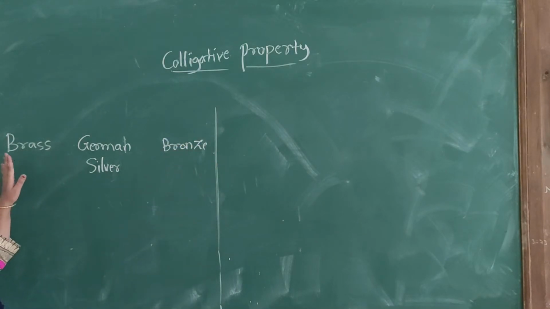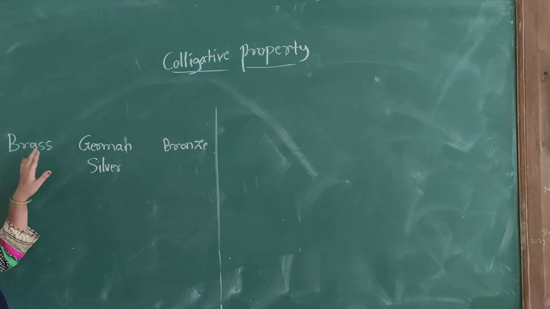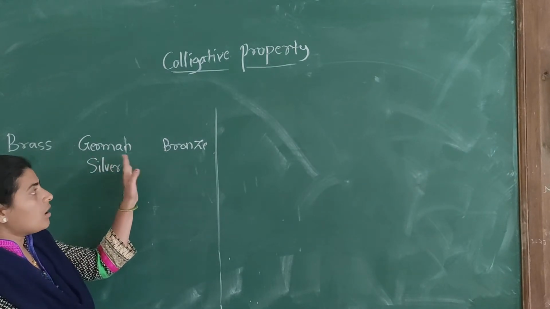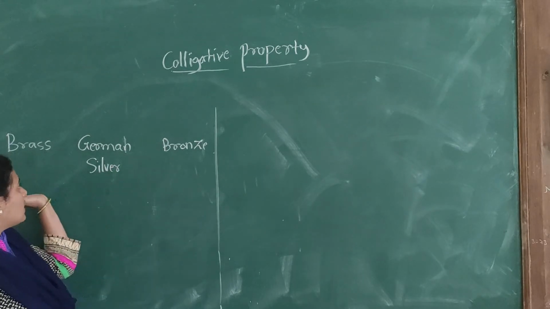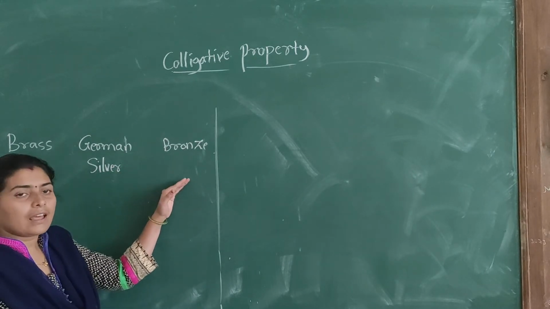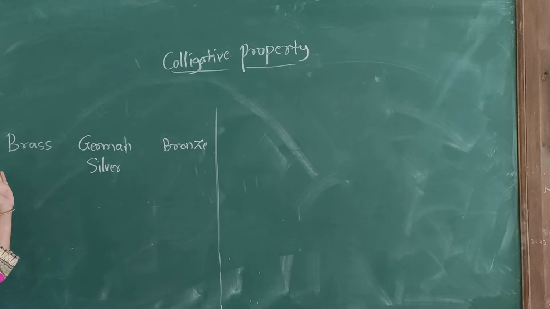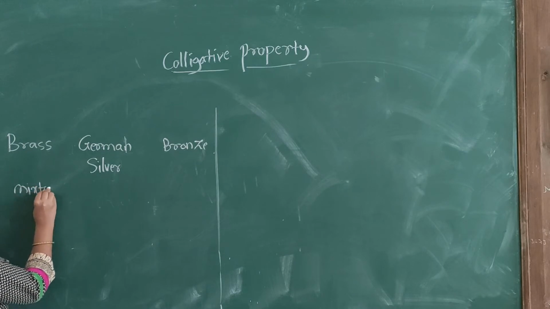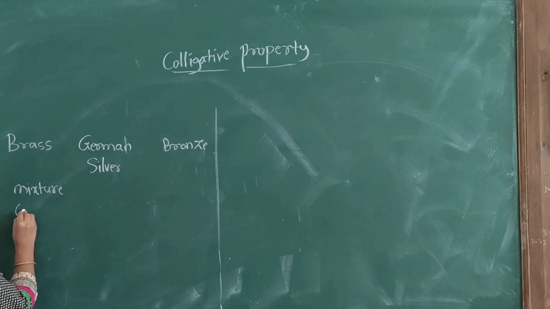The properties of brass are different from those of German silver or bronze because they differ in their composition. Brass is a mixture of copper and zinc.